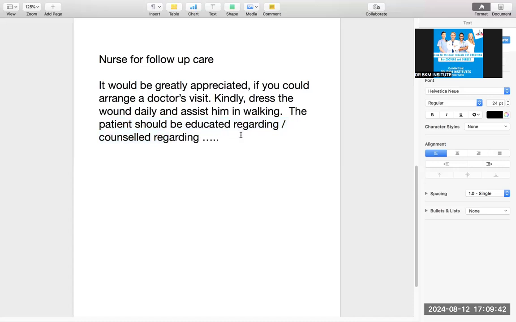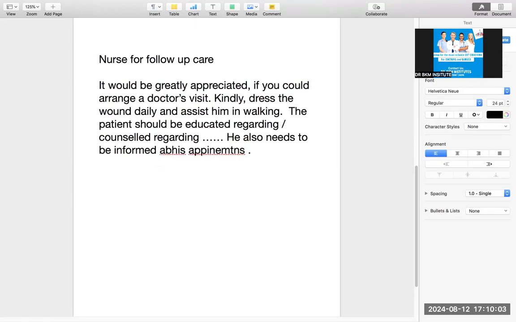Then comes the third kind of sentence. He also needs to be educated. You can use this thing. He also needs to be informed about his appointment. That is where the question was asked. Now it's a very simple sentence. He also needs to be informed about his appointments.